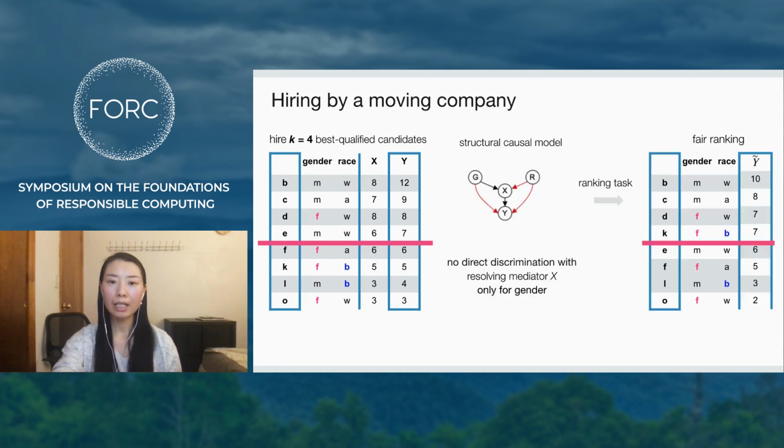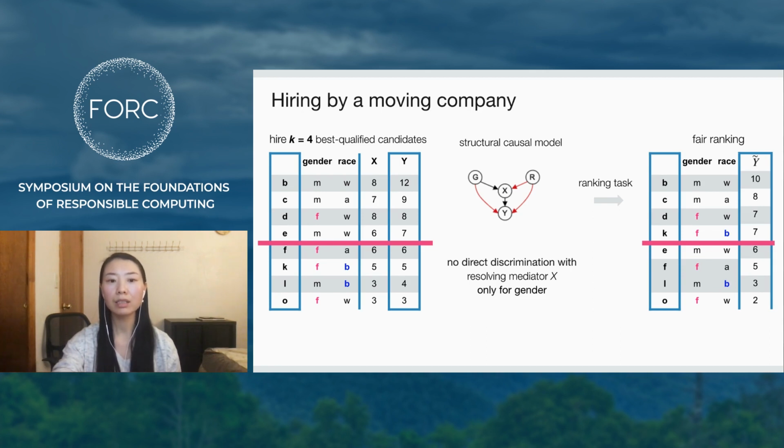A mediator X may be considered resolving or not. This decision can be made separately for different sensitive attributes. And the relative strength of causal influences of sensitive attributes on both X and Y can vary, creating potential for explanatory nuance even in this simple example. This DAG shows a case of mixed resolving variable, where X is a resolving mediator with respect to gender, but not with respect to race. This means the impact of race on weightlifting ability X should be disallowed for ranking.